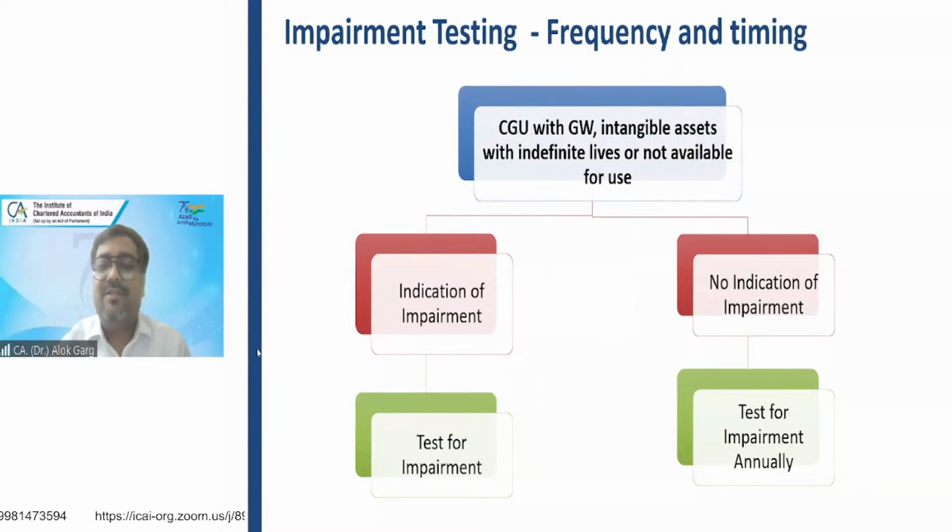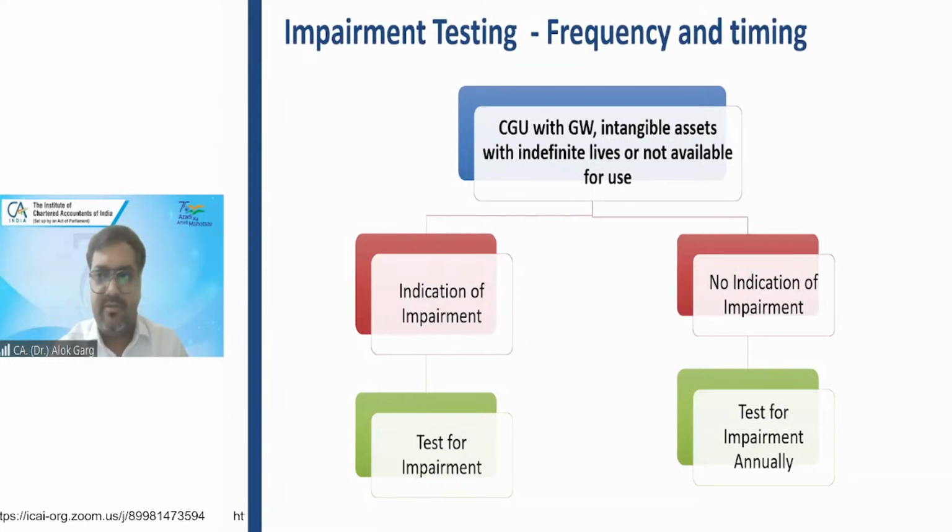Correct? So these concepts of impairment matter because in your examination question, it will say that the company has a goodwill arising in business combination, right? And in a multiple choice question, it is asked whether this goodwill needs to be tested for impairment as there is no indication of impairment. You have to say yes. Why? Because for this asset, it doesn't matter whether the indicator is there or not, you have to do the impairment testing minimum once in a year.